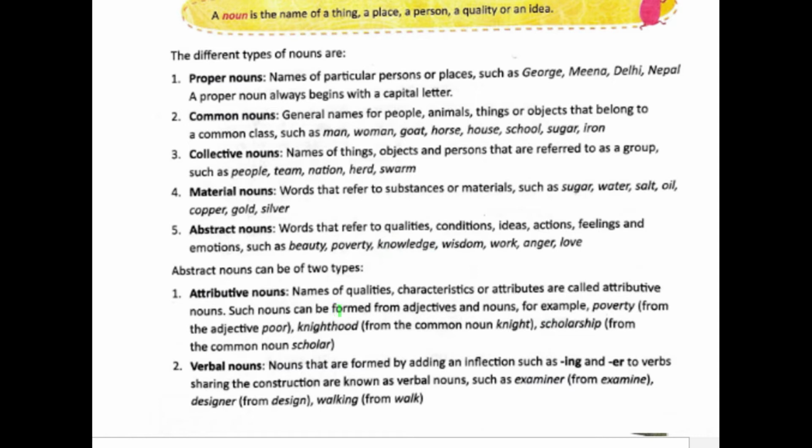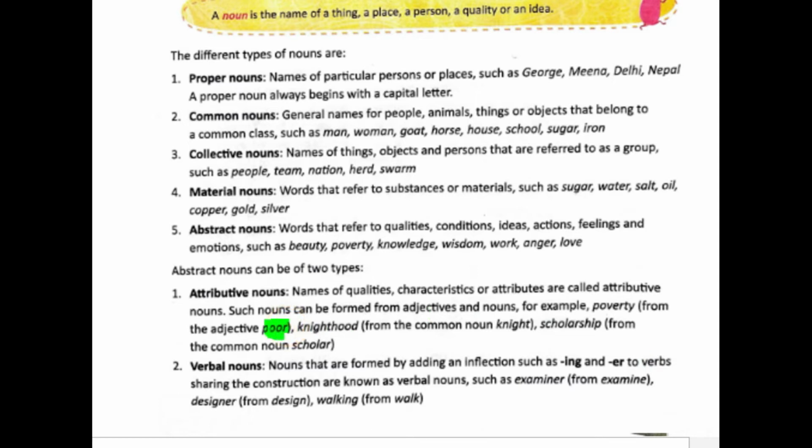Abstract nouns are categorized into two categories. The first one is attributive nouns, and the second one is verbal nouns. So what are attributive nouns? Attributive nouns are names of attributes, meaning qualities. So these are nouns that express qualities, and the distinction between attributive nouns and verbal nouns is that attributive nouns are formed from adjectives and nouns, while verbal nouns, as the name suggests, are formed from verbs.